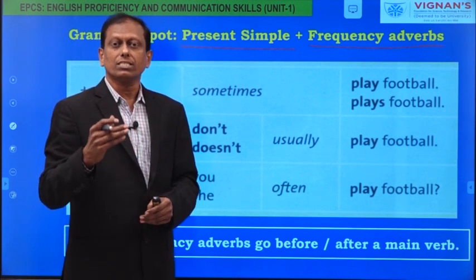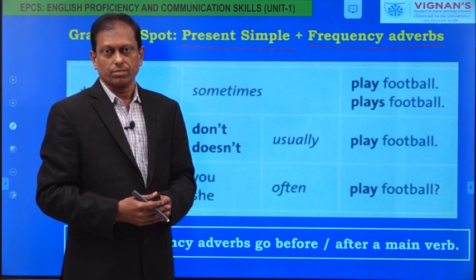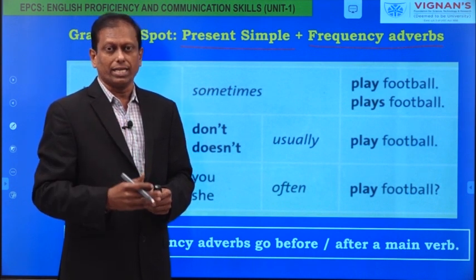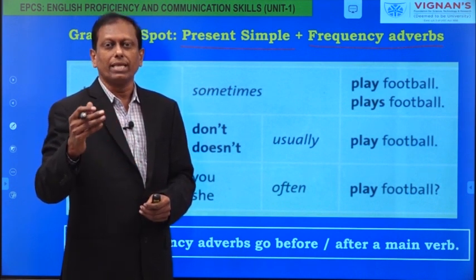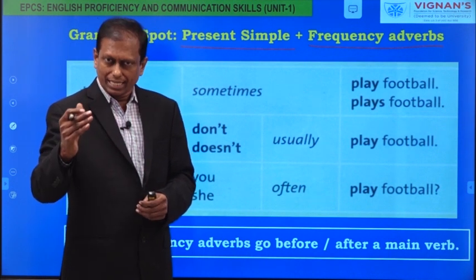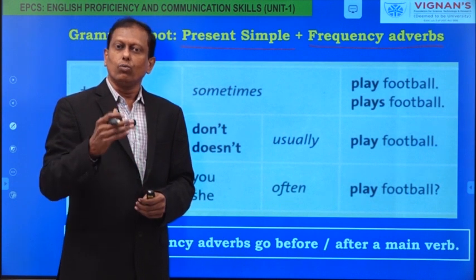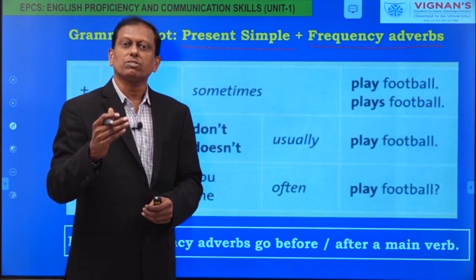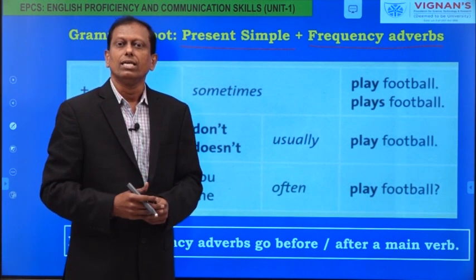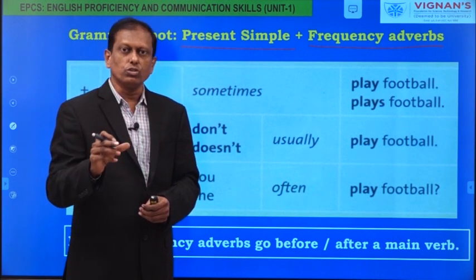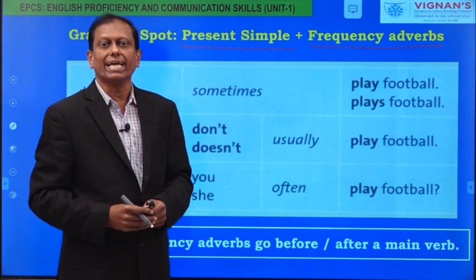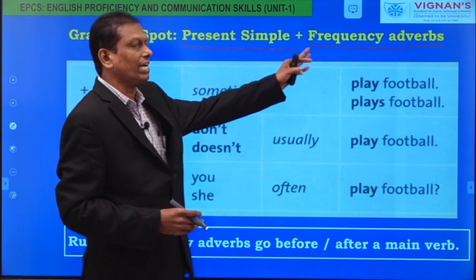I always play cricket. I sometimes play cricket. I never play cricket. So playing cricket is my action. How frequently do I do that? I always play, I sometimes play, I never play. So, those terms which talk about the frequency of that action are frequency adverbs.